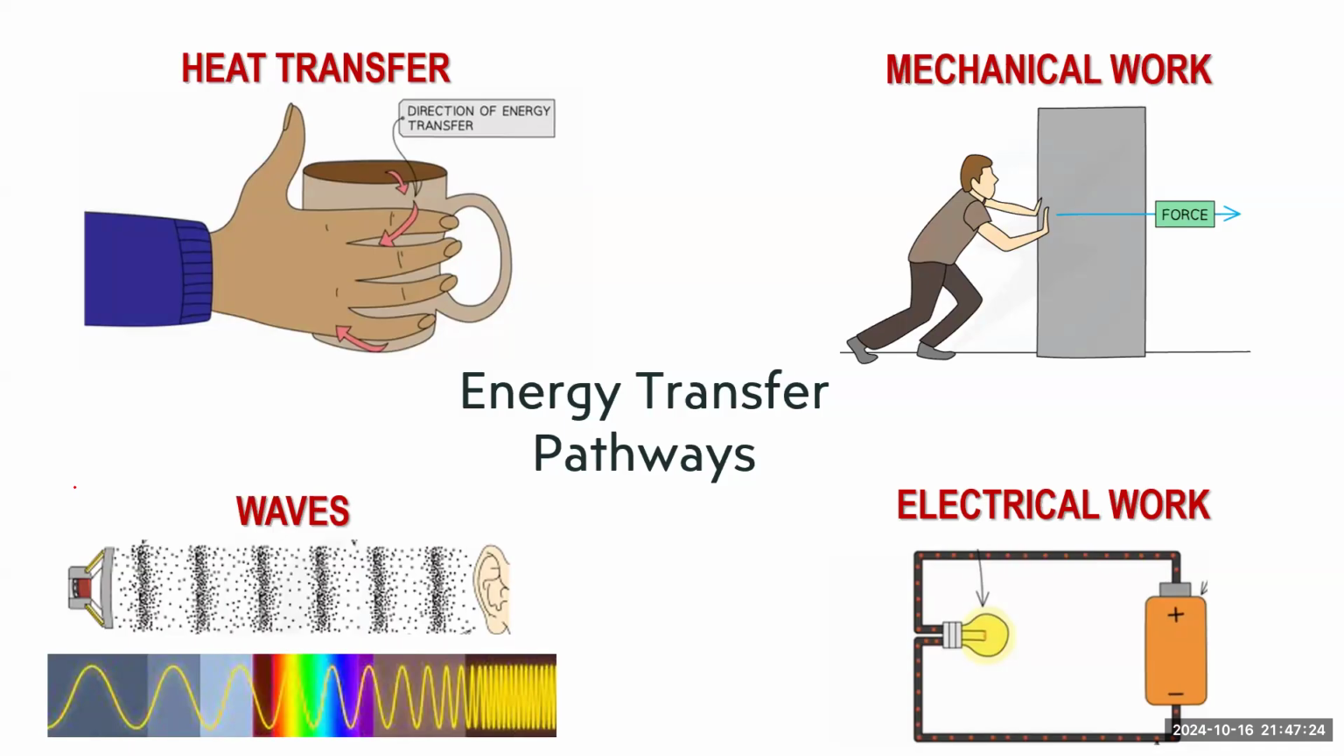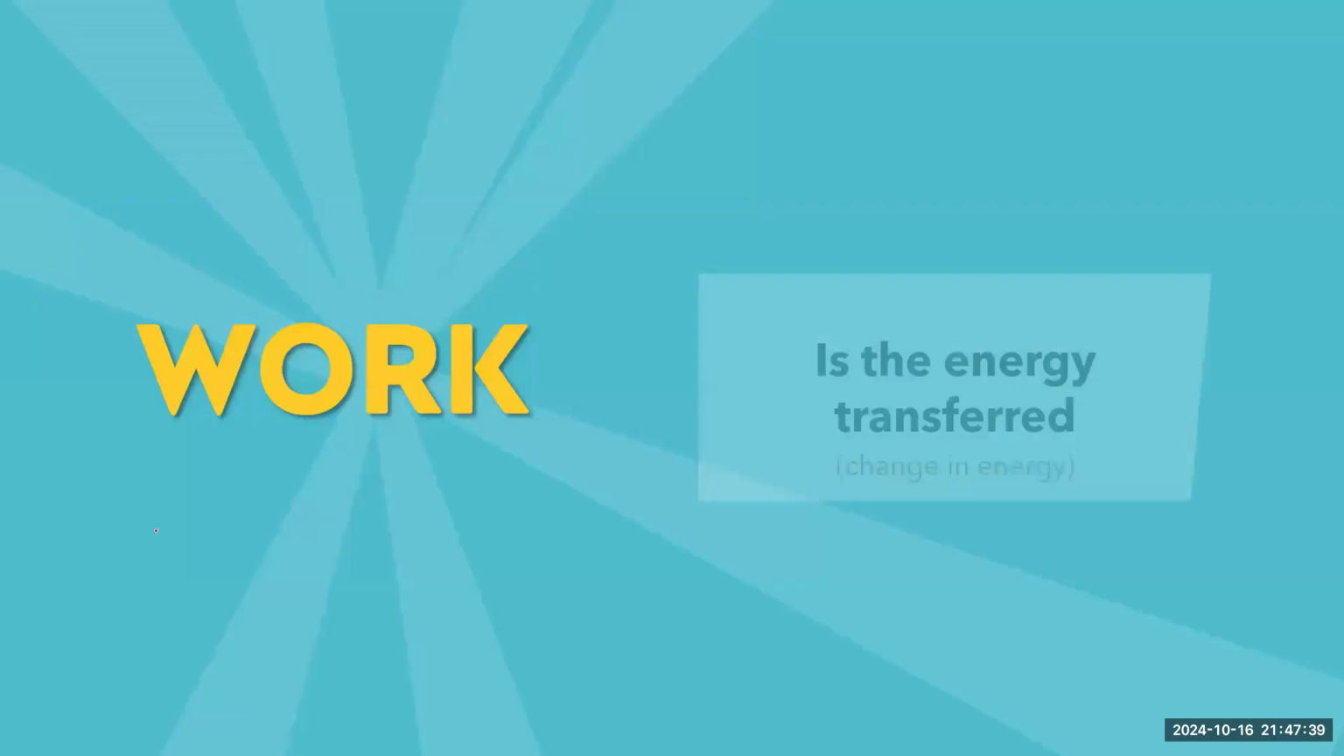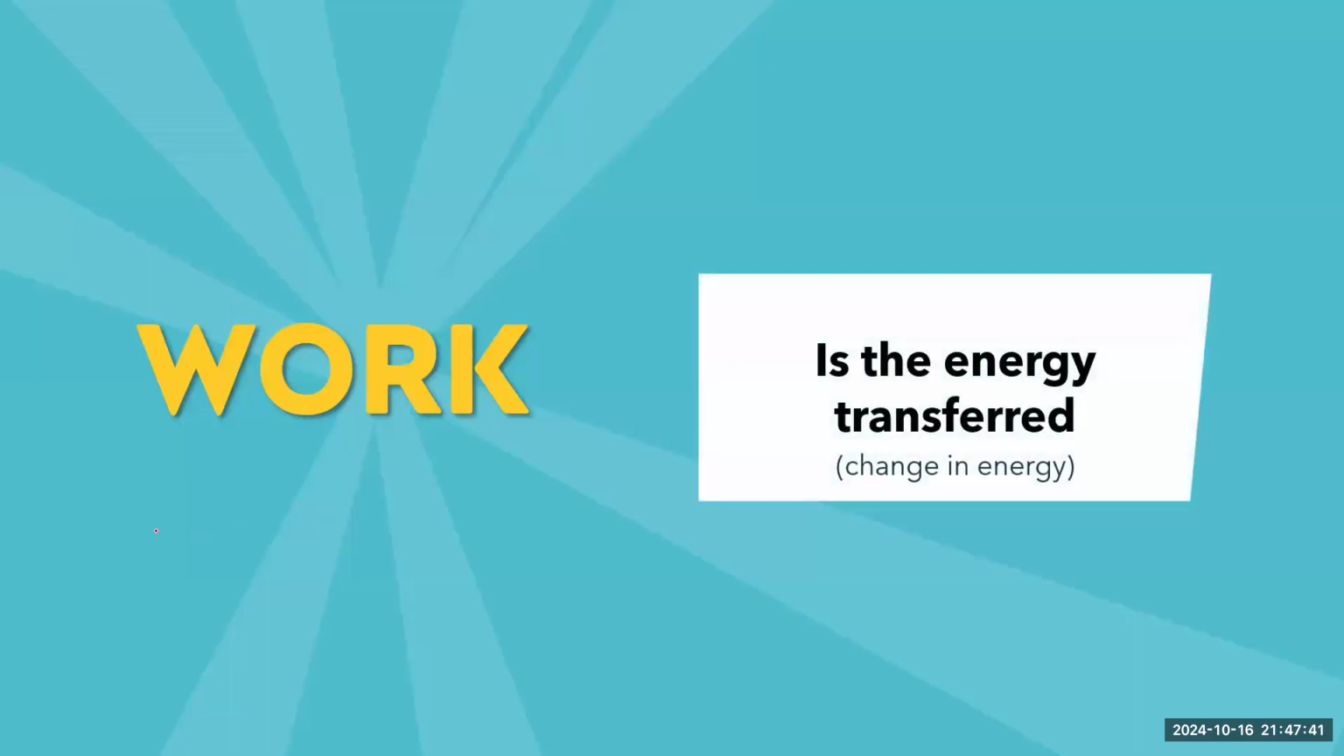We've taken 4 energy transfers before: heat transfer, mechanical work done, electrical work done, and waves. Okay, so today we're going to study how to calculate the mechanical work done. So work is the energy transfer. This is the definition of work. It is the energy transferred or the change in energy. So if one store loses energy to another, the amount of energy transferred is called the work done.